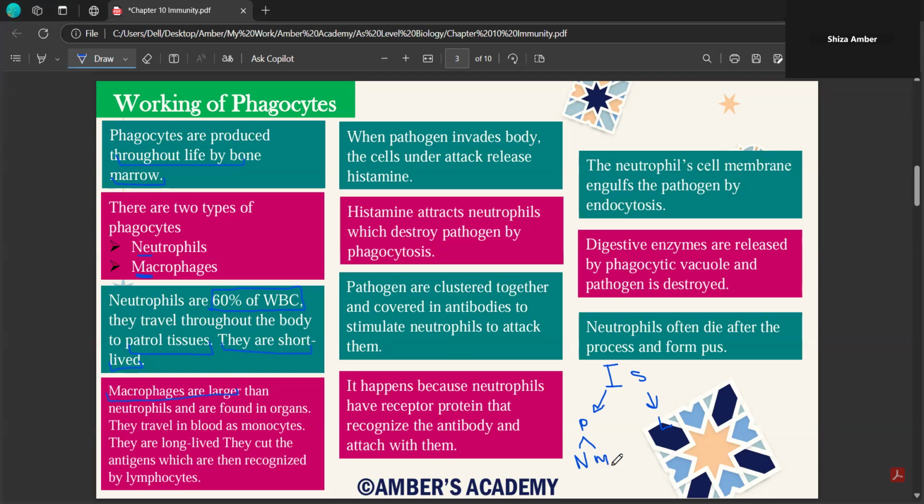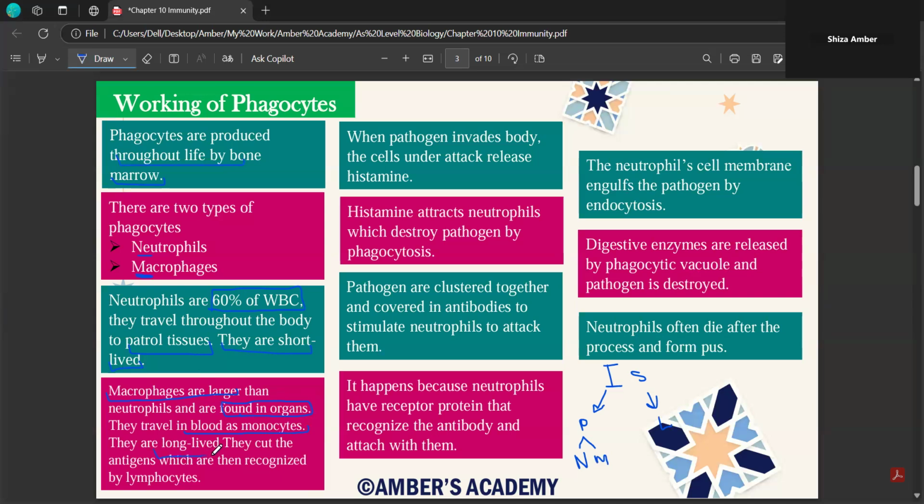So the other category of phagocytes are macrophages, which are larger than neutrophils. They're found in organs. Important difference. They're found in organs, while the neutrophils are responsible to patrol your tissues. They travel in blood as monocytes. Another difference, if they reside in your organs, they are known as macrophages. But if they are traveling in the blood, they are known as monocytes. This is a very important difference.